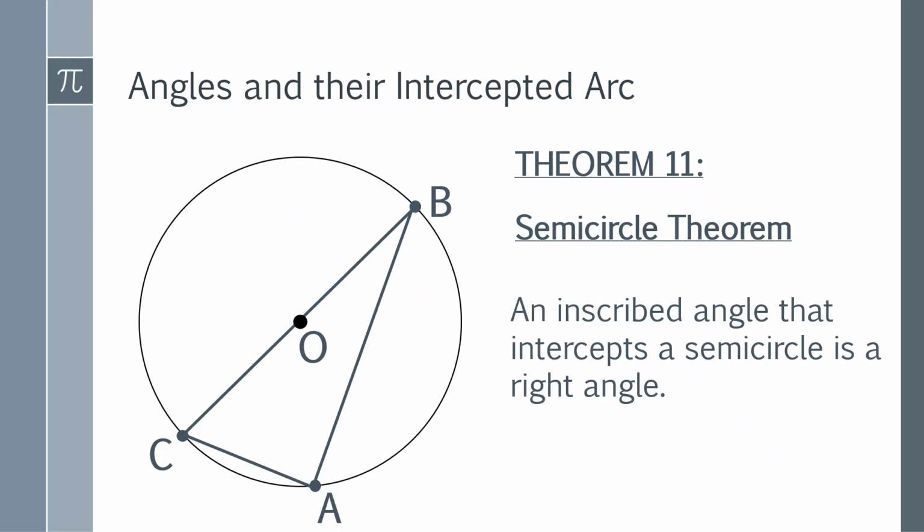Remember, in the definition of the semicircle in the previous video, it states that a semicircle is an arc whose measure is exactly 180 degrees. And since this angle is inscribed on a semicircle, if we get half of a semicircle, meaning half of 180 degrees, it is a right angle, or 90 degrees. I hope that you get the semicircle theorem.